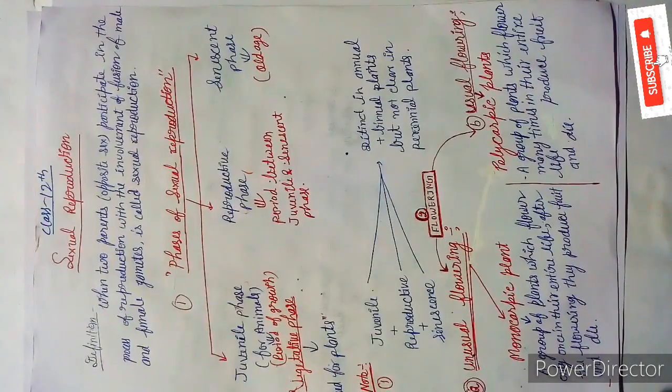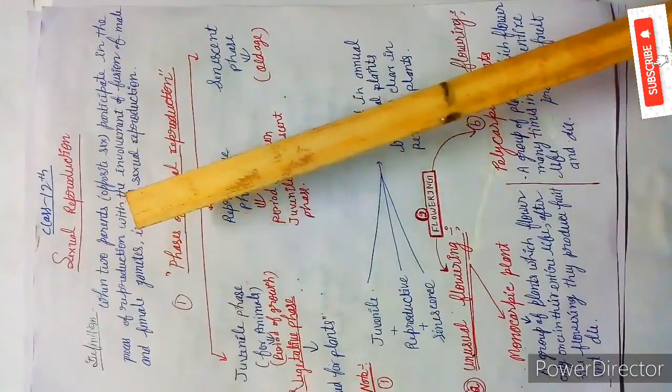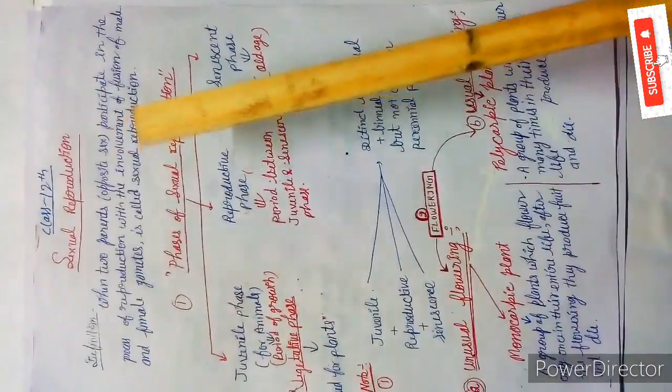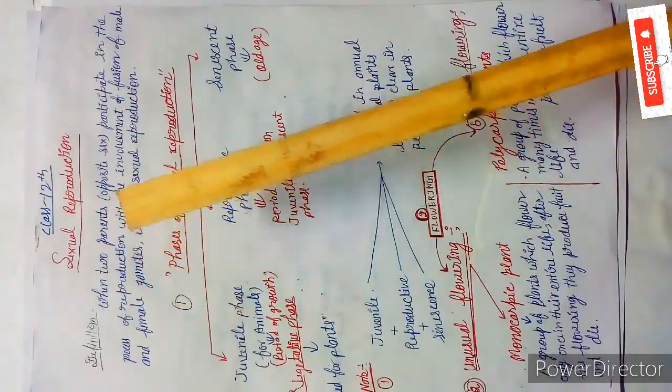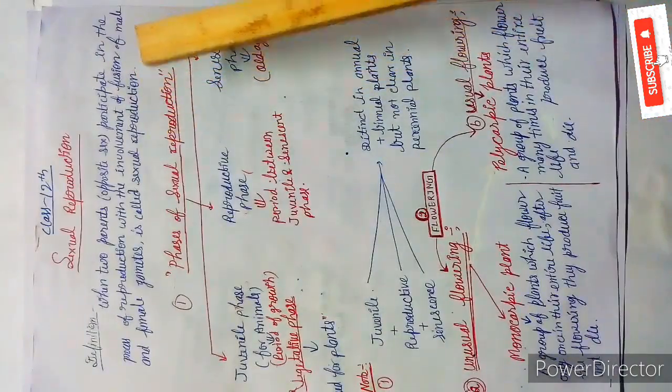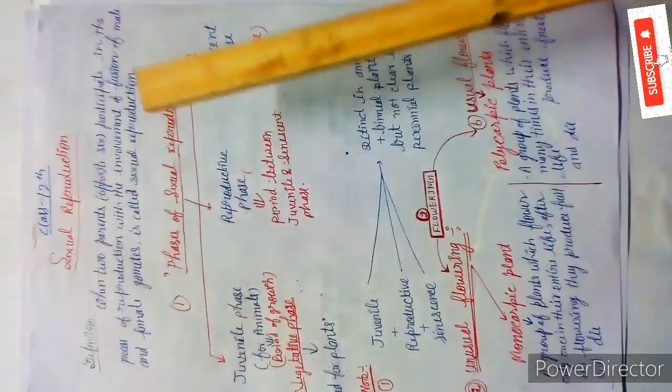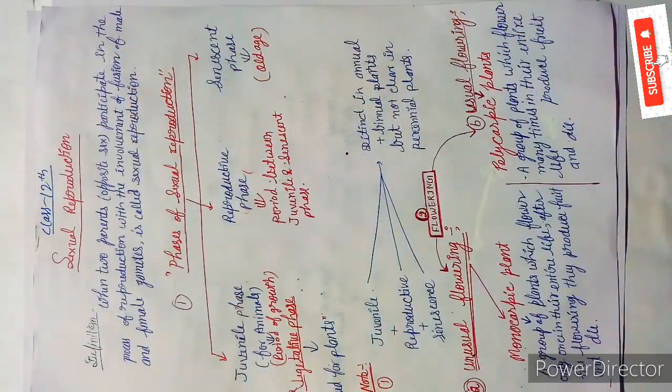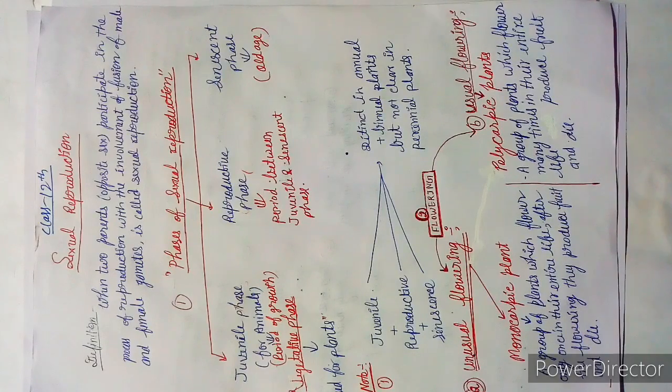Firstly, let's study the definition. When two parents, that means opposite sexes, participate in the process of reproduction with the involvement of fusion of male and female gametes, it is called sexual reproduction. Students, it is a type of reproduction in which gametes are involved and a zygote is formed. Then only it is called sexual reproduction, and sexual reproduction is a very long and slow process. This is all about the sexual reproduction definition.